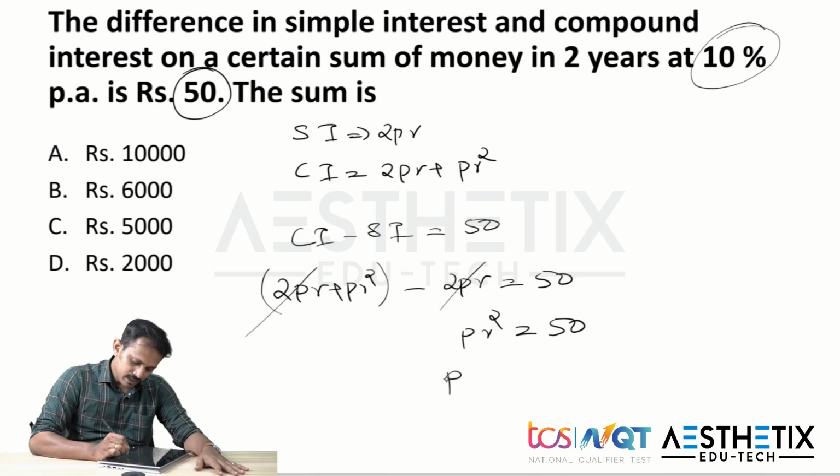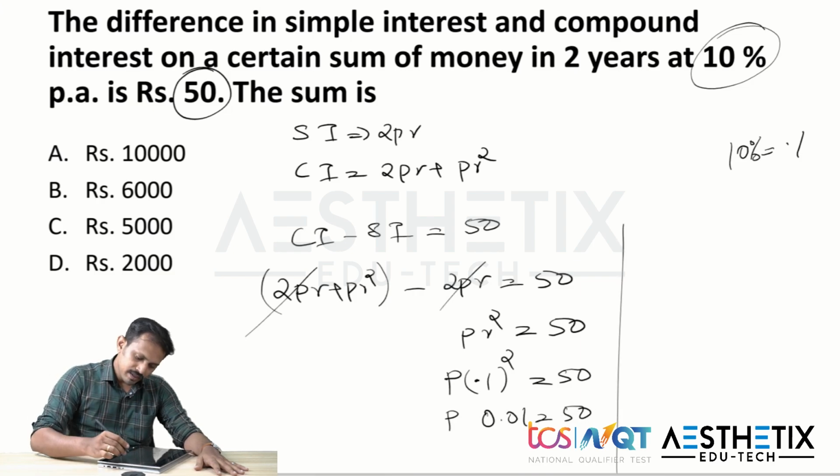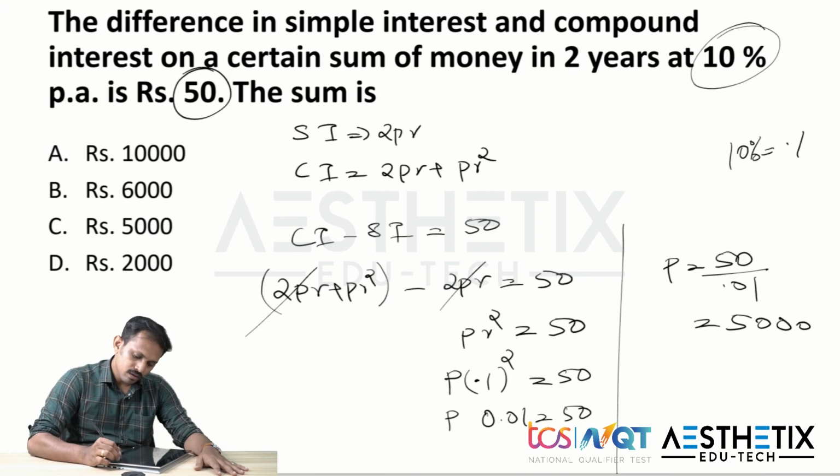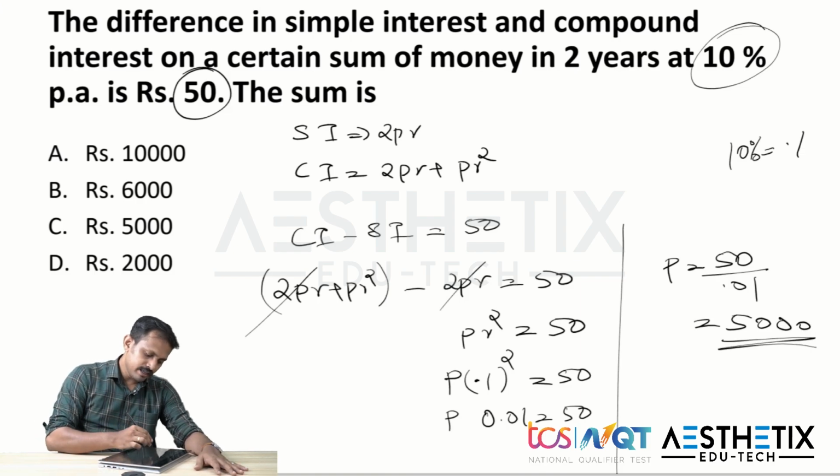And if I substitute 10% here, I am writing it as 0.1. So P into 0.1 square is 50. So 0.1 square we can again write as 0.01, so P into 0.01 is 50. Okay, so we can directly find the principal amount P as 50 by 0.01, which is 5,000 rupees, and it is there in option C.